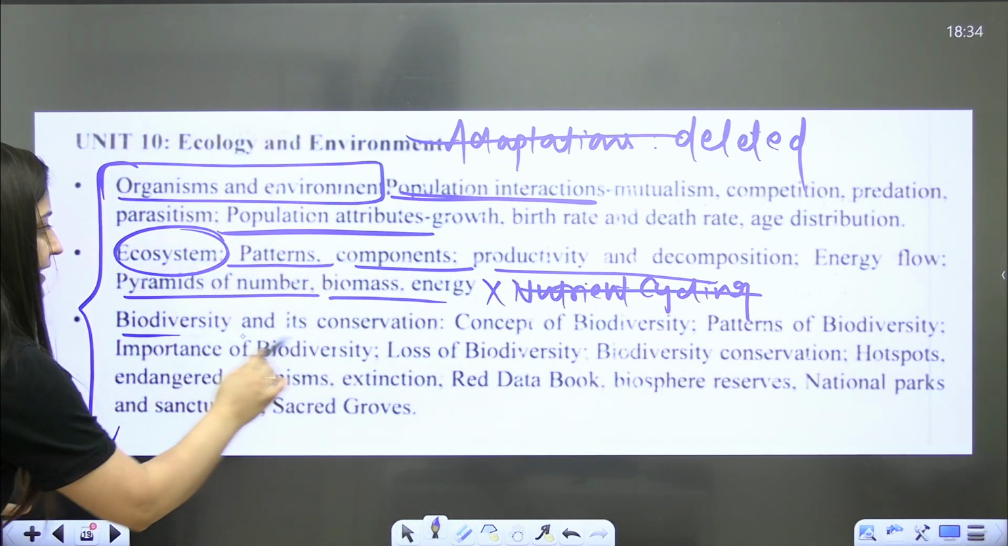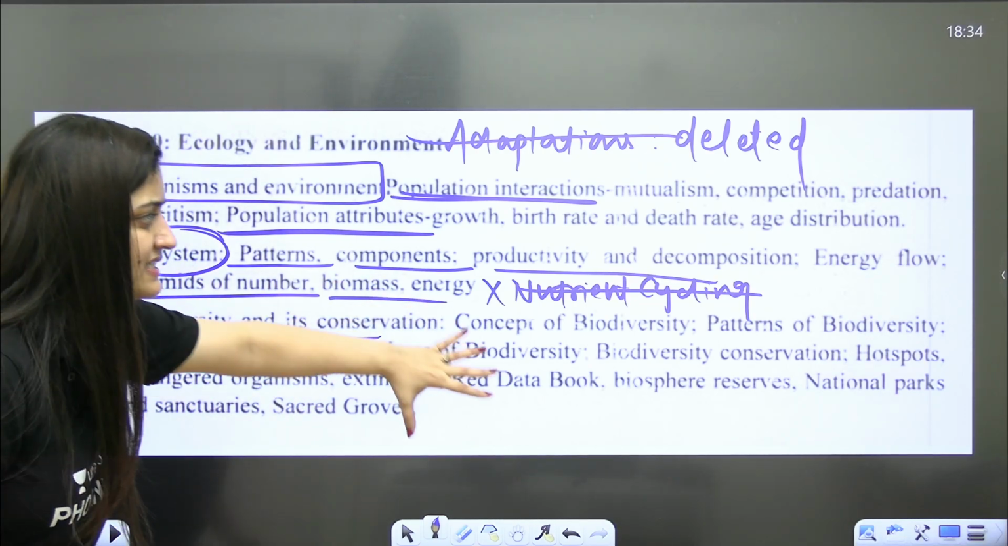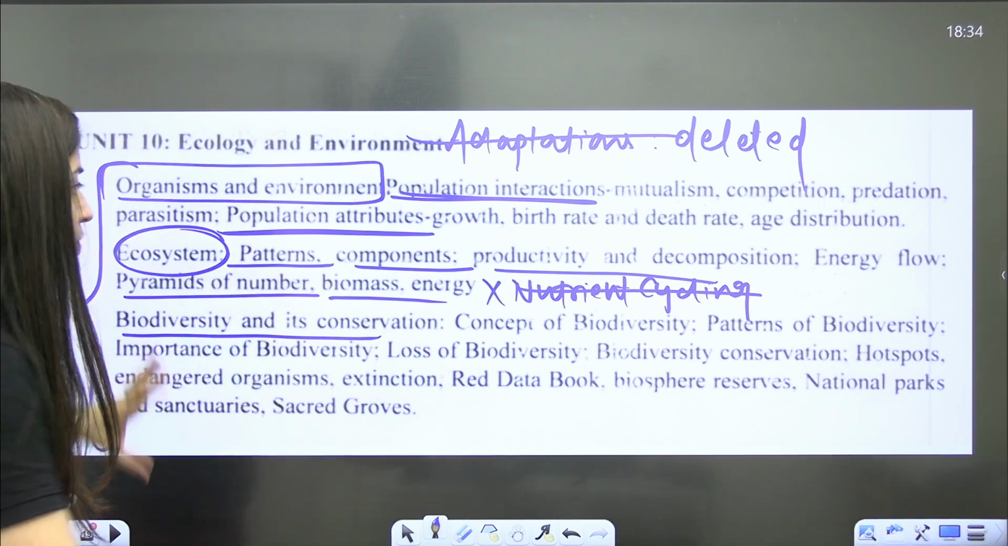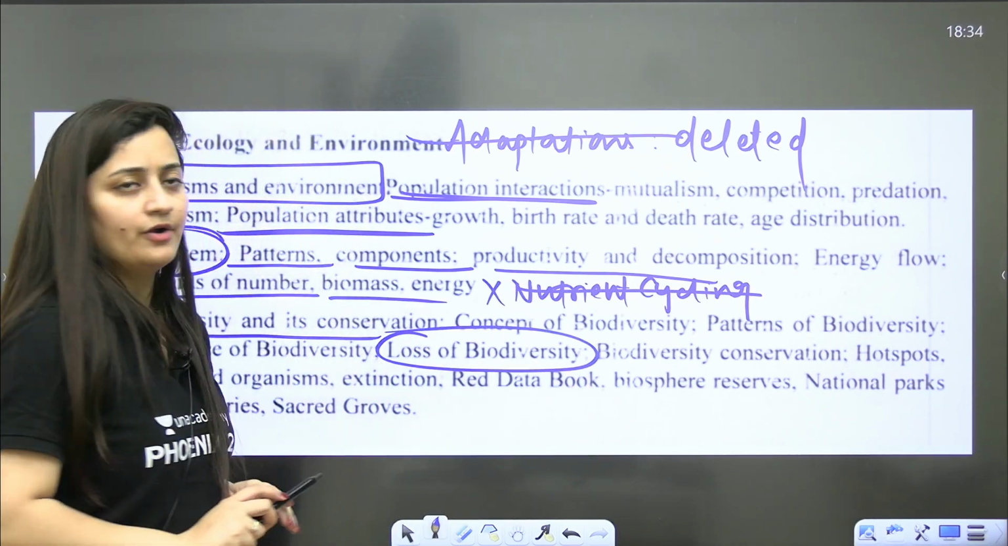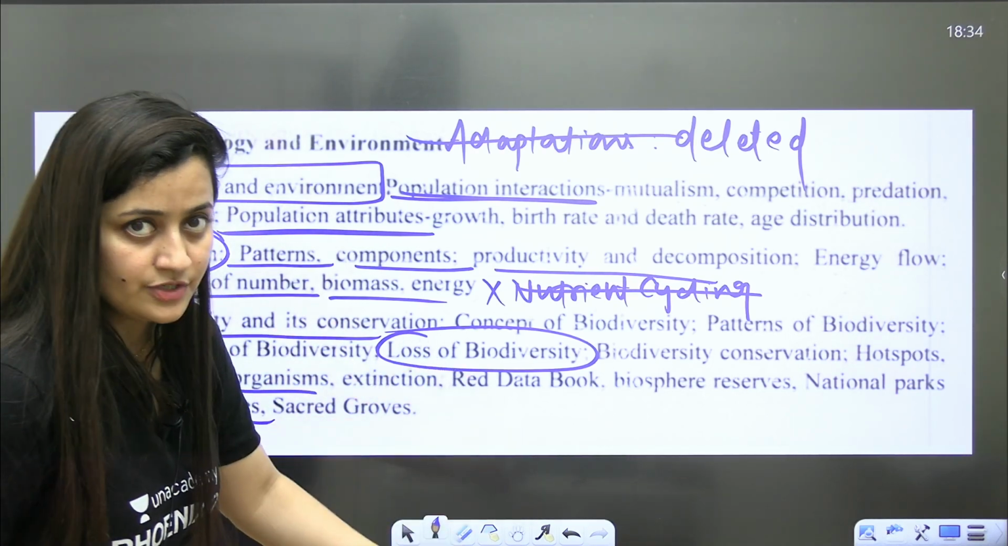For biodiversity and conservation, again, the NCERT itself is important, right? The concept, the patterns of biodiversity, very important, and the most important topic is loss of biodiversity and in situ and ex situ conservation. Last year also a question was there from that part.